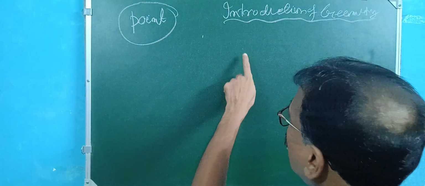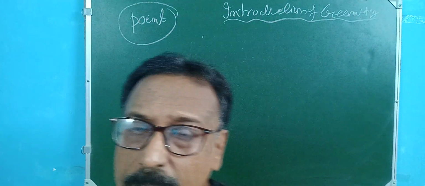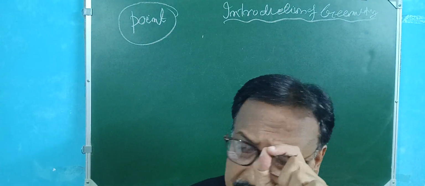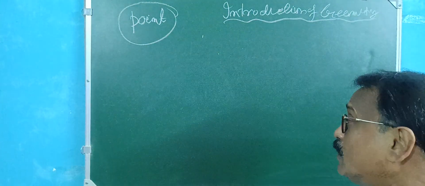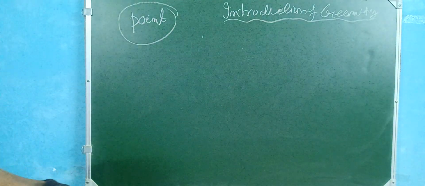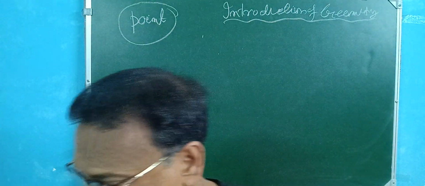I just try my best to grow interest in geometry, starting very easily. What is a point? Why do you denote it? What is a point actually? A point is just a location. Just this, this is the point. What is the meaning of the point? A point is a mark of position, just a mark of position.